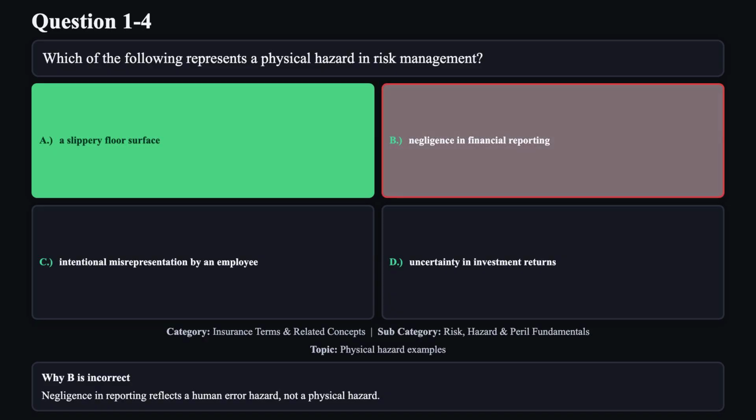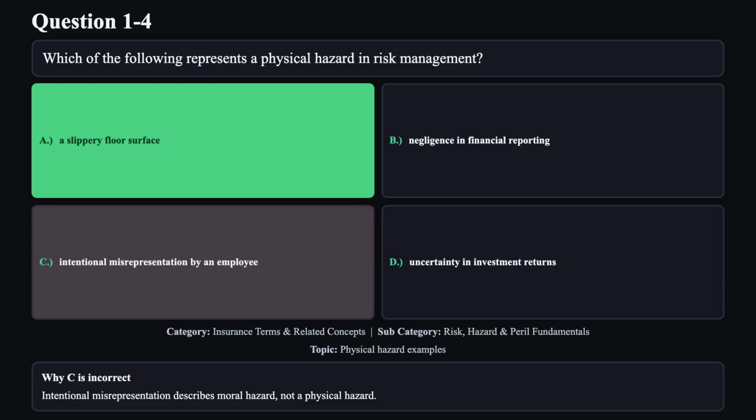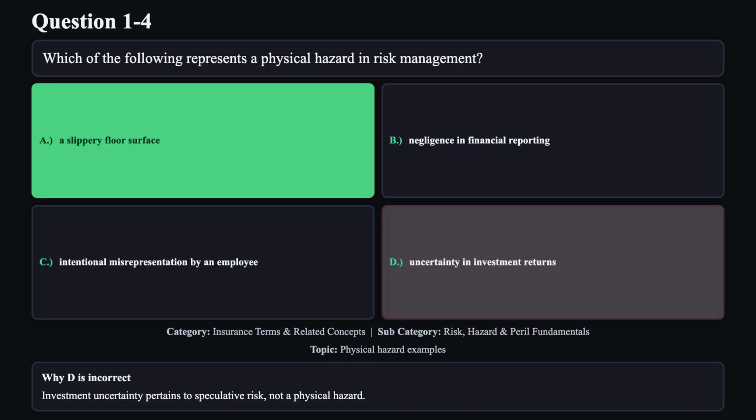Reason B is not correct. Negligence in reporting reflects a human error hazard, not a physical hazard. Reason C is not correct. Intentional misrepresentation describes moral hazard, not a physical hazard. Reason D is not correct. Investment uncertainty pertains to speculative risk, not a physical hazard.